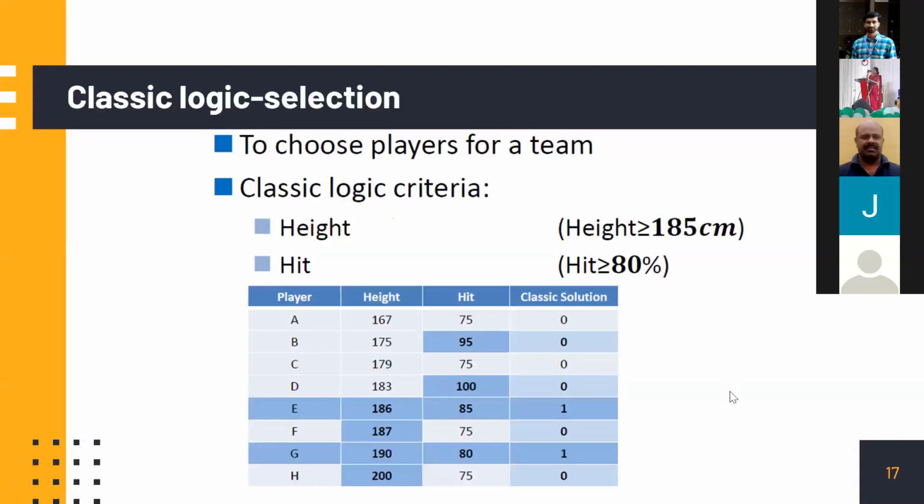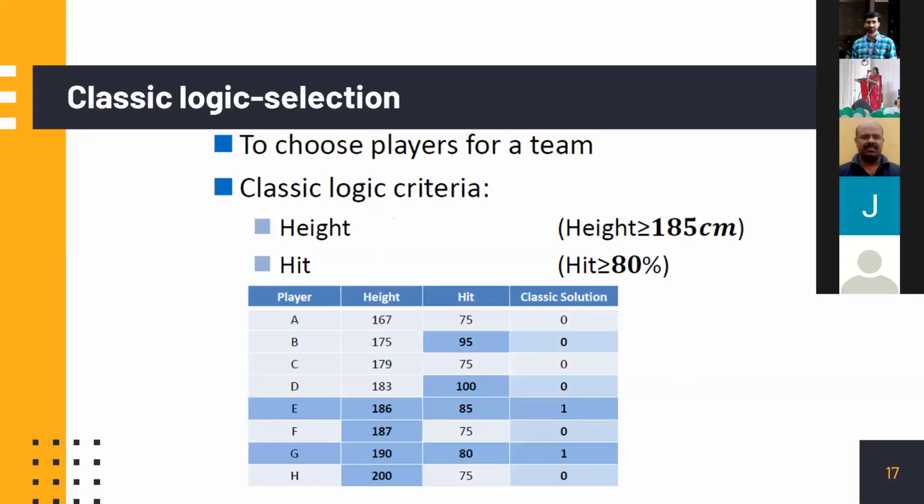This happens in many situations. Many of our selection process criteria in taking decisions are very black and white like this, very crisp like this, which may be very harmful to many eligible candidates, and it's not genuine as we look into that. But if a computer is given the duty of selecting people, it may not do any malpractices as such, because it will only look into whether A and B are satisfied, then only it is selected. Otherwise, no. So this is not a good decision making. Therefore, it does not look genuine, at least. We can at least put D in a waiting list. That also has not been done by our classic solution approach.